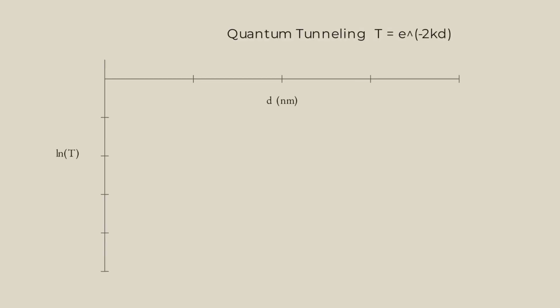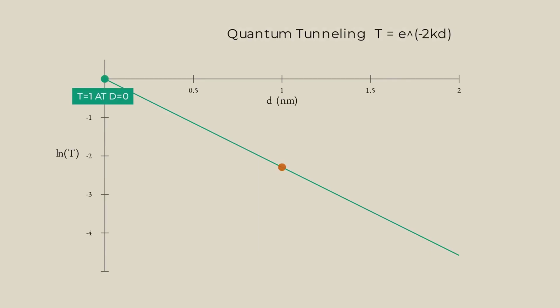Two things to verify. First, at D equals 0, transmission T equals 1. The curve starts at the top. No barrier, full transmission. Second, the log T curve is perfectly linear in D. Slope equals negative 2 times kappa, negative 2.3 per nanometer. Classical physics predicts 0 transmission at any positive D. This is the gap. Both checks pass.